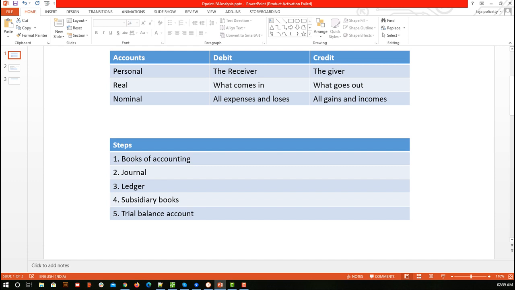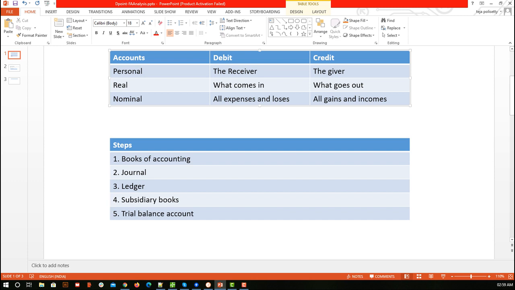So that was our personal account. How will you read the golden rules of debits and credits for a personal account? What is the sequence? First you need to identify what the type of accounts involved in the transaction is, and for each account, whether the debit is happening or the credit is happening. Based on that you will place the amount either left or right based on the format.